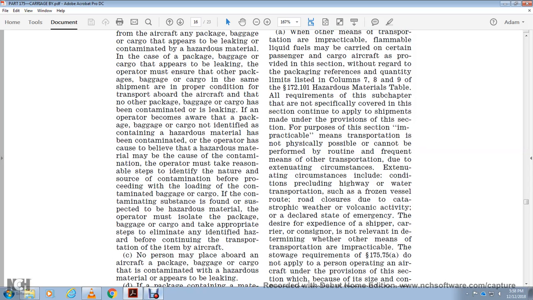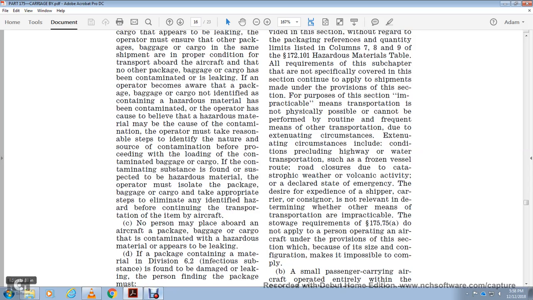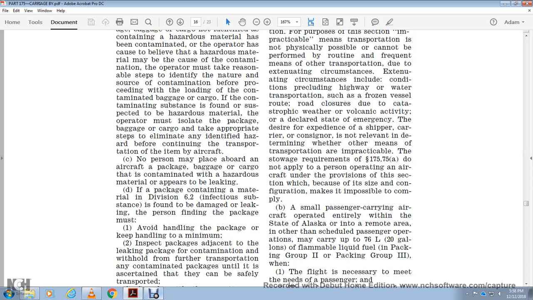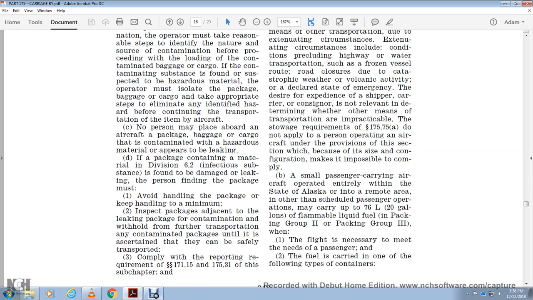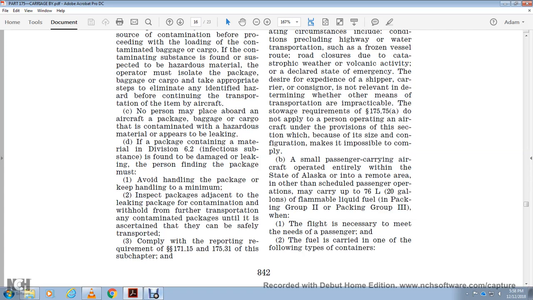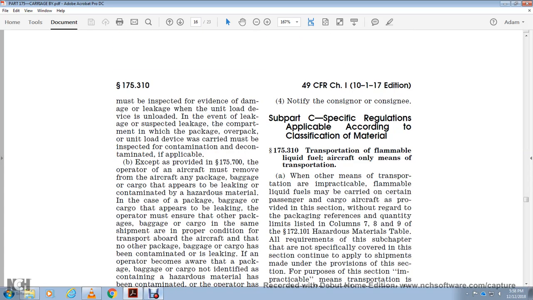No person may carry aboard any package, baggage, or cargo contaminated with hazardous material that appears to be leaking. For a package containing a division 6.2 infectious substance that is damaged or leaking, the person who finds the package must avoid handling it, keep others from handling it, and inspect adjacent packages for contamination. Withhold further transportation of the contaminated package until it is certain that it can be safely transported. Comply with the reporting requirements of 171.15, 171.16, and 175.31 of this subchapter, and notify the consignor or consignee.